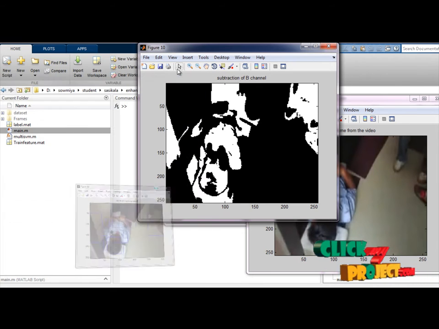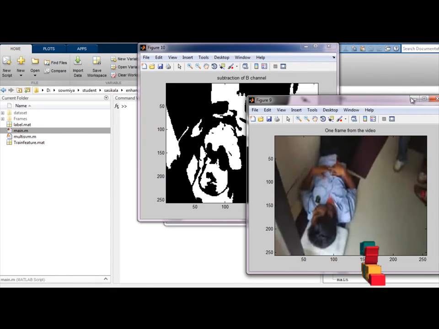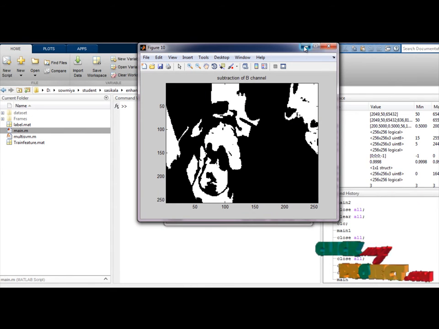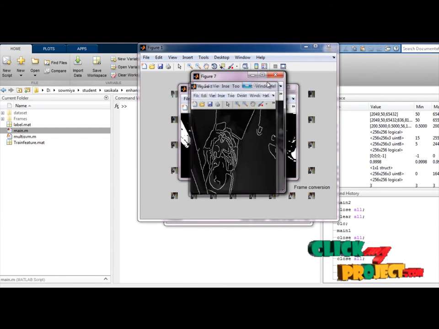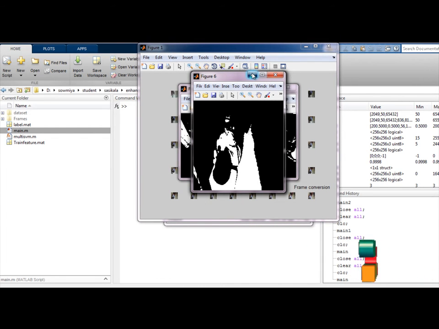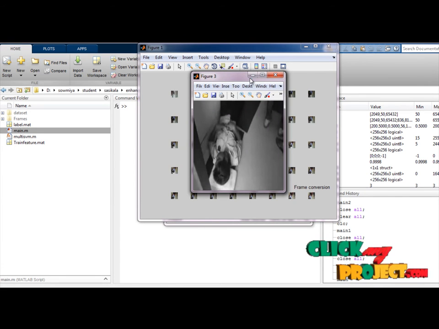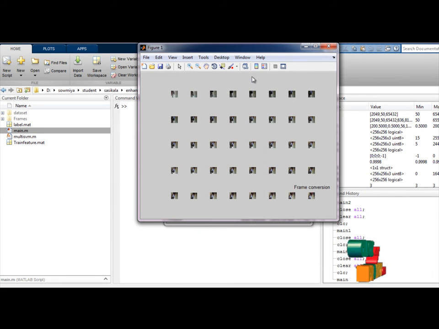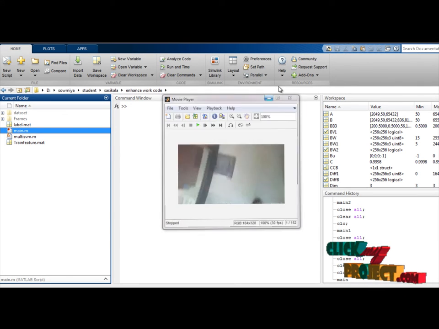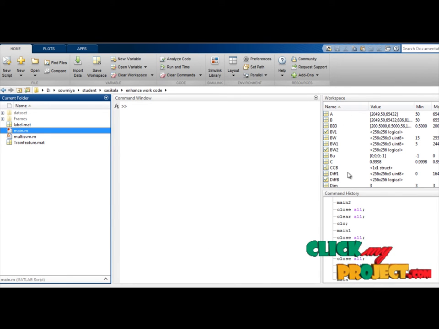Here is the final tracking result from one frame of the video. Threshold apply, edge detection, gray image, binary, complement, original frame, gray filtering analysis, frame conversion and video. The values of these variables are stored in the workspace, and each function is stored separately. So this is our output of unusual event detection.